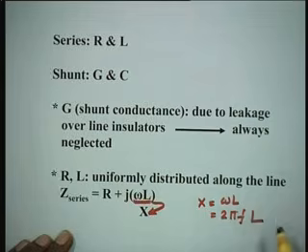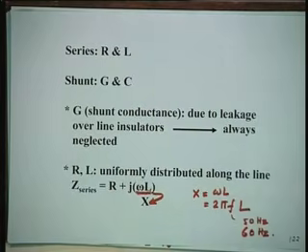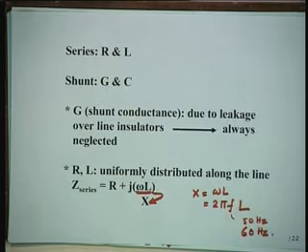F is frequency, which is 50 hertz in some countries and 60 hertz in some countries. Since we inherited the UK system or English system, our frequency is 50 hertz. The American system frequency is 60 hertz. The French system, it is 60 hertz.